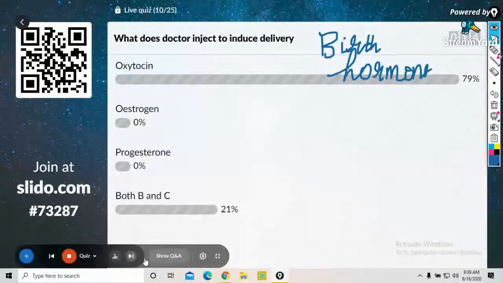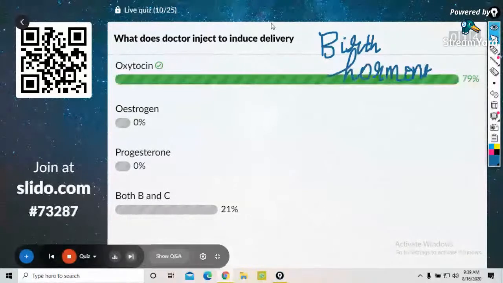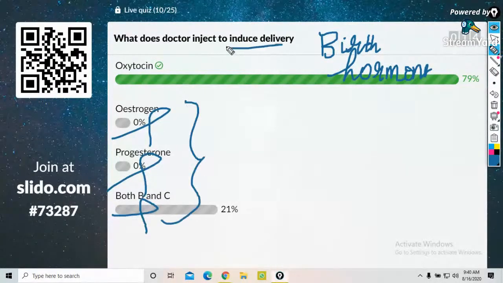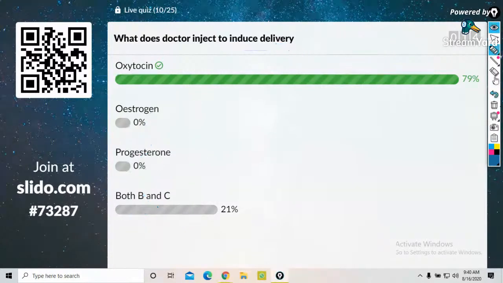Oh, guys, it is oxytocin. It is not estrogen and progesterone. Induced delivery, birth hormone, oxytocin for the contraction of the uterus. Next question on the screen.